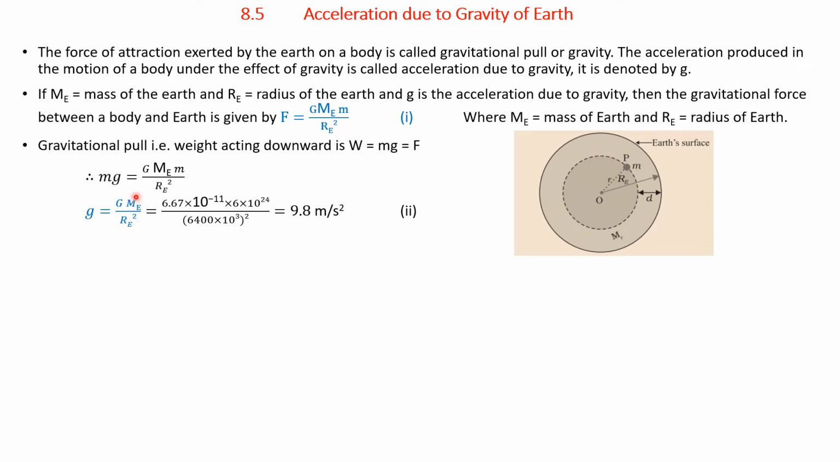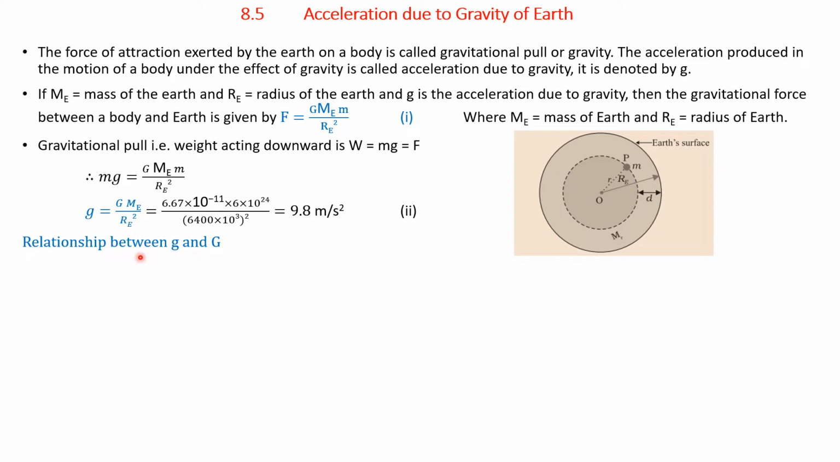Therefore, from this we can find the value of g. Here m on the left side and right side gets cancelled. What remains is g equals capital G M E divided by R E square. Substituting the values, the gravitational constant 6.67 into 10 to the power minus 11, into the mass of Earth 6 into 10 to the power 24 kg, divided by 6400 into 10 cube whole square, we get the value as 9.8 meters per second square. You substitute and simplify the values and note down all these important points.